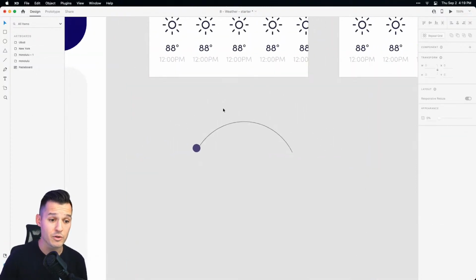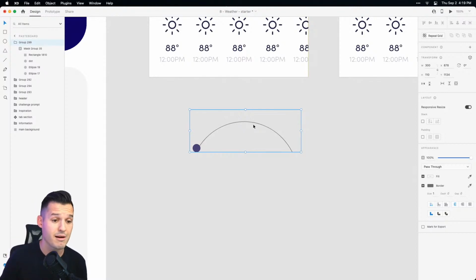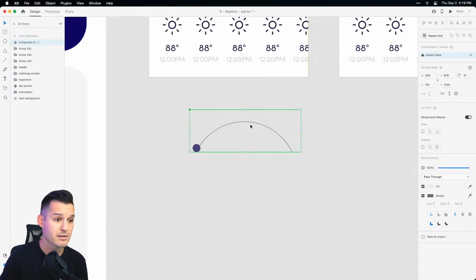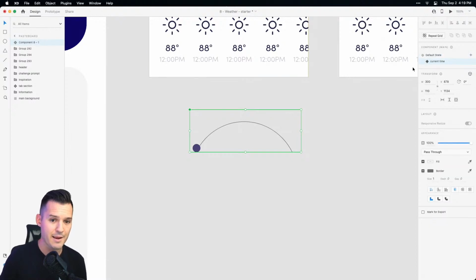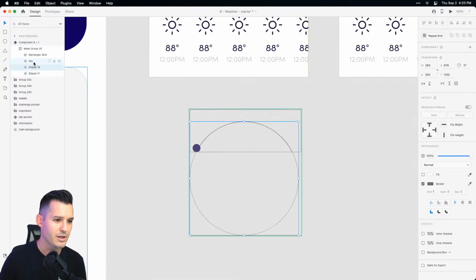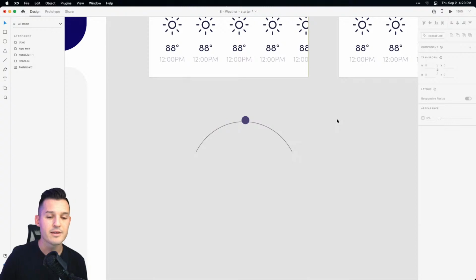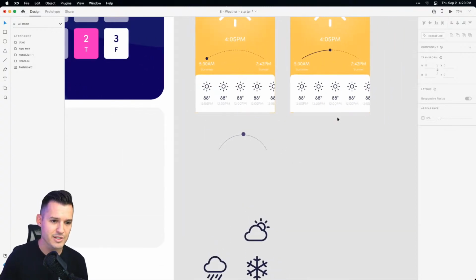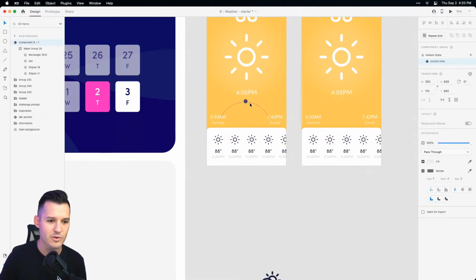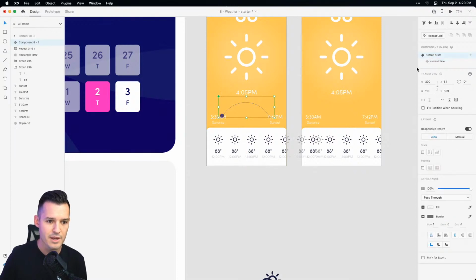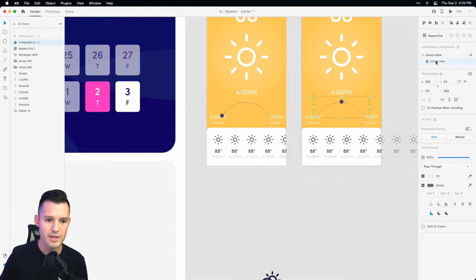All right, so this is what you would have to do, right? Is create it like this, all right? And then create a component out of it. There's to replace the one above. You make sure you have the dotted line in there as well. Create a new state called current time. And in that state, you'd want to come into certain elements like your circle and your dot, and you just want to rotate it, okay? Something like that, right? So that, and again, we'll get rid of this. We'll get rid of this. We'll be missing all that fun, fancy stuff. And this is the wrong shape. It's absolutely the wrong shape, but that's okay. We'd have one of them going there. We'd have the other one going here on the new shape.